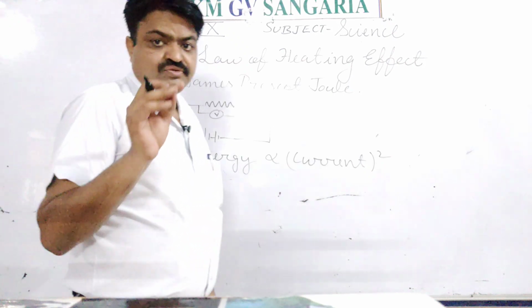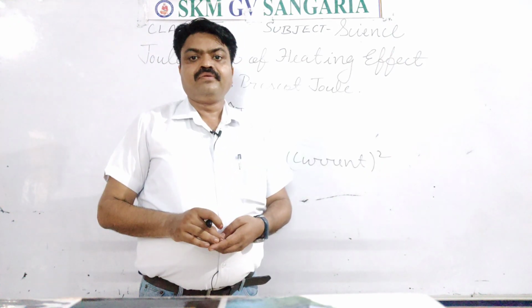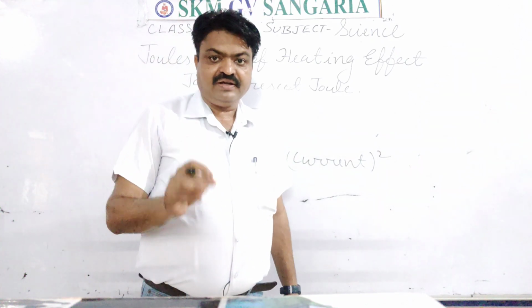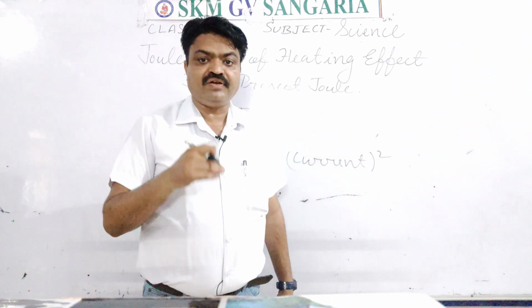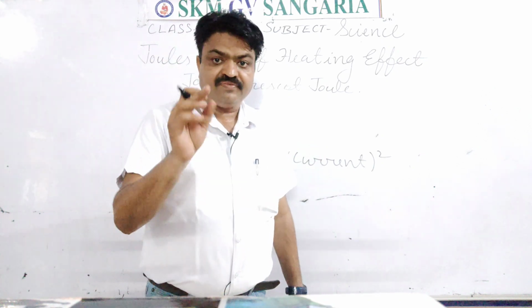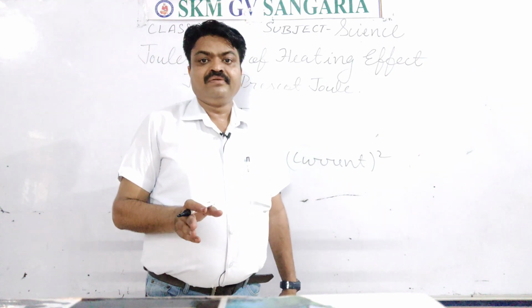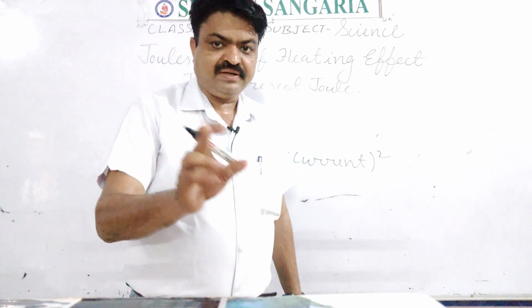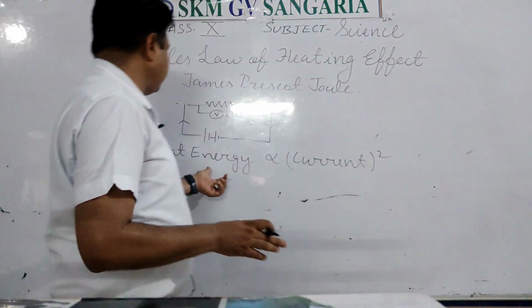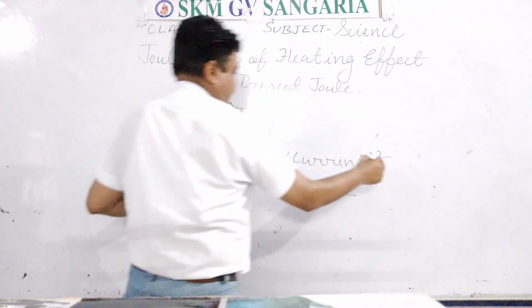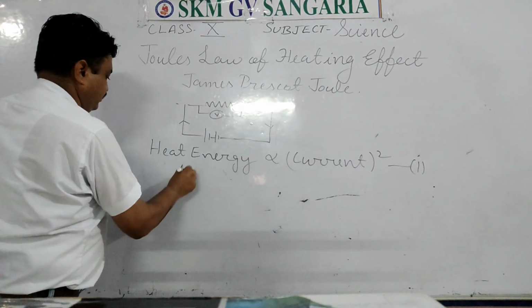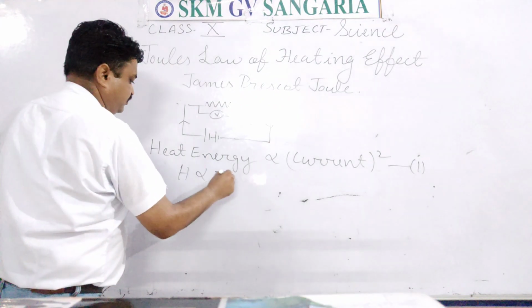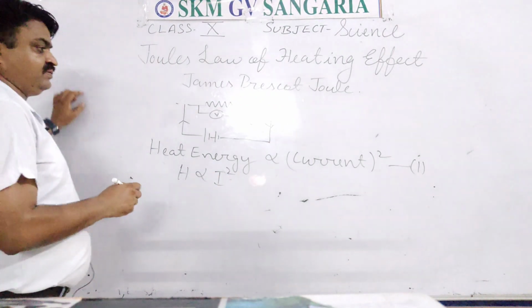According to Joule's law, heat energy is directly proportional to the square of the electric current if the physical conditions like temperature and pressure remain constant. This is the first law, student. And you can symbolize this law: heat energy is directly proportional to the square of the electric current.